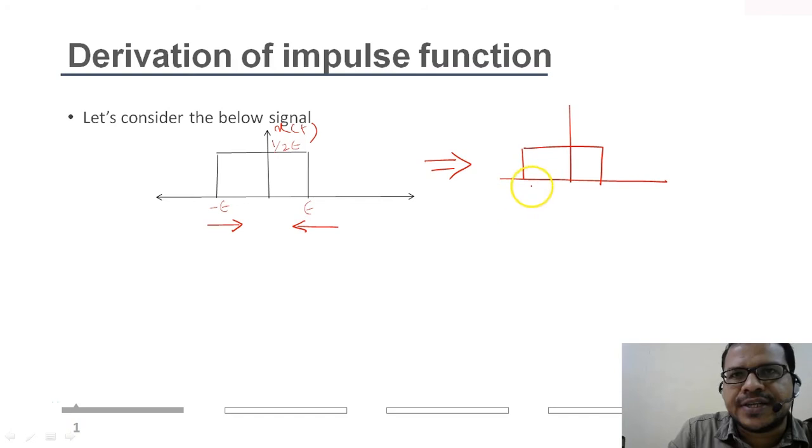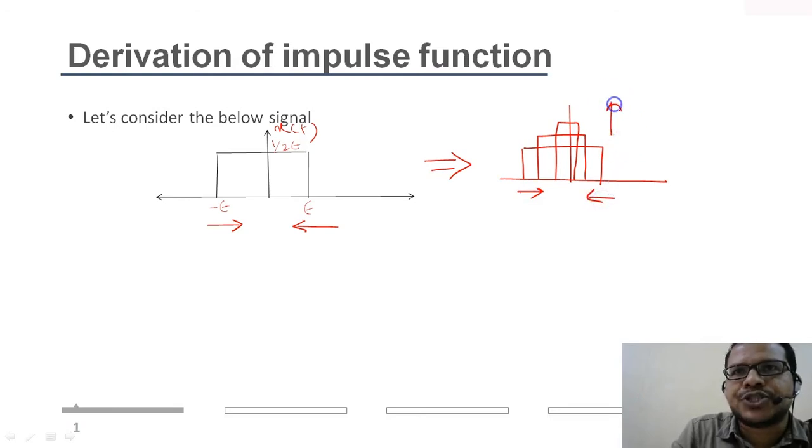Then if I decrease from this side and from this side, it will be this way, then again it will go on decreasing. So you see here I am decreasing the time axis, but the amplitude goes on increasing. So the total area the signal will contain is the integral from minus epsilon to epsilon of 1 by 2 epsilon dt.